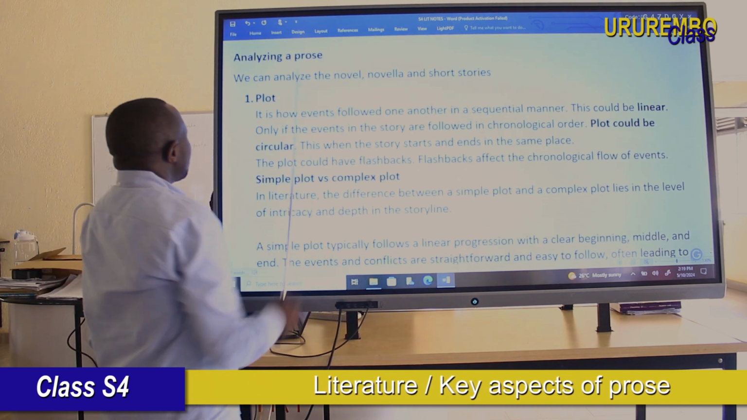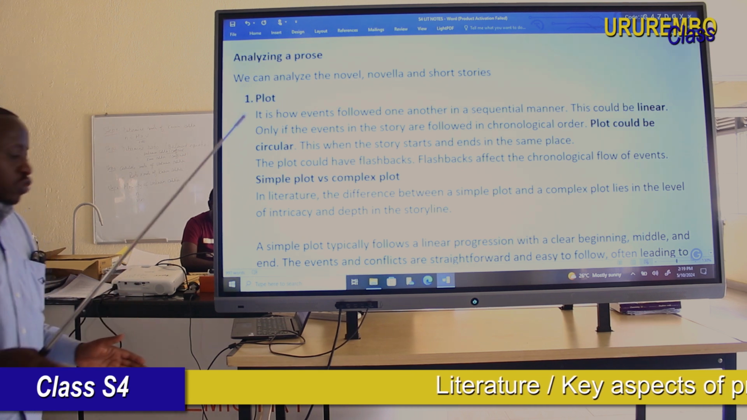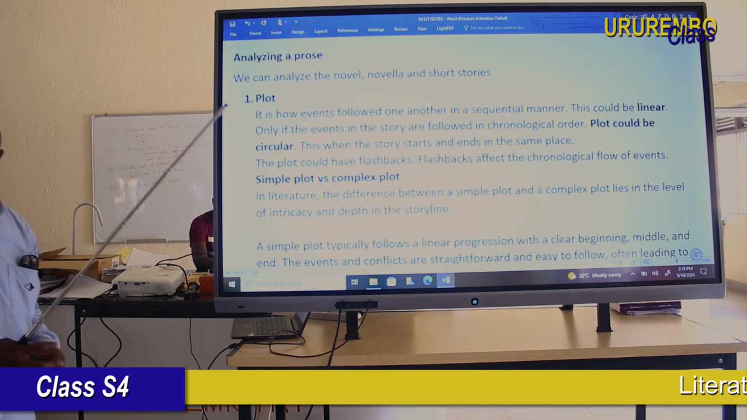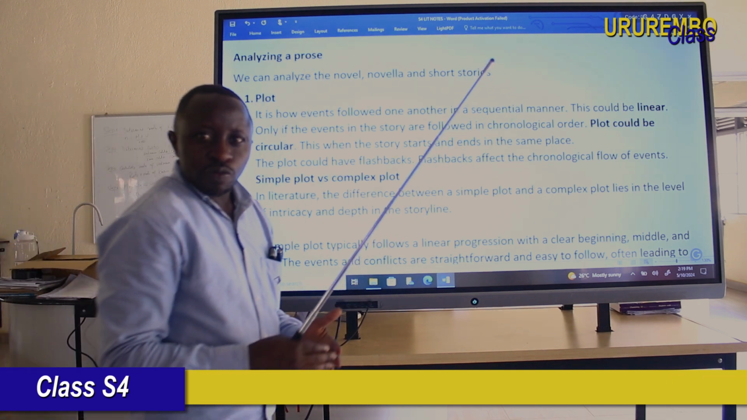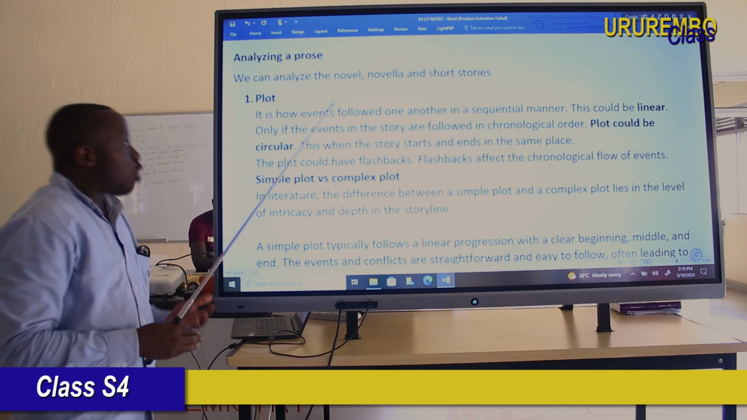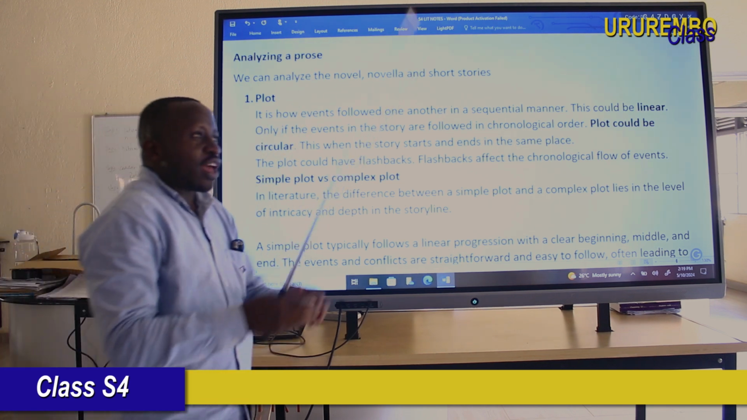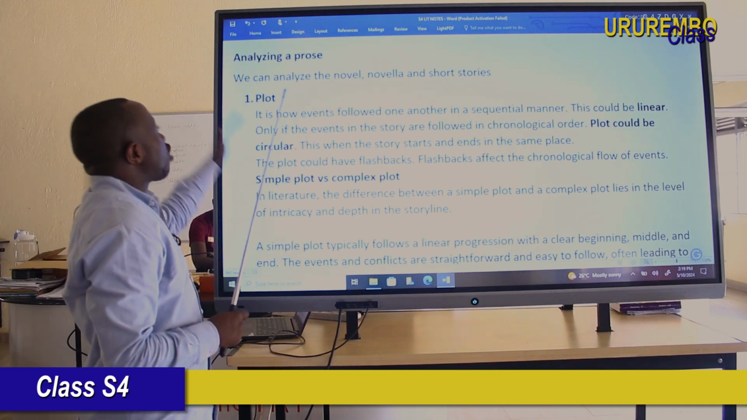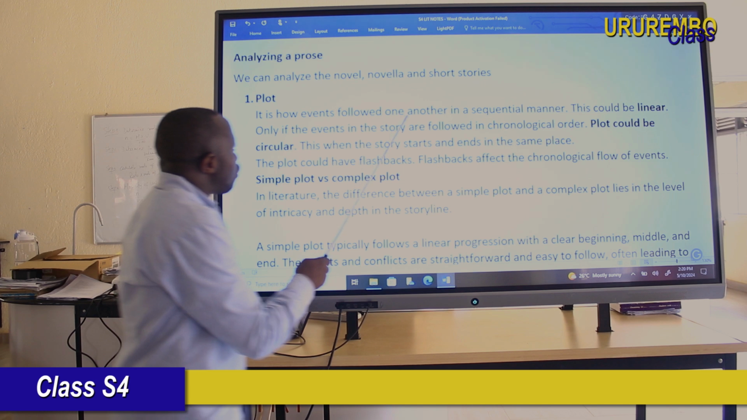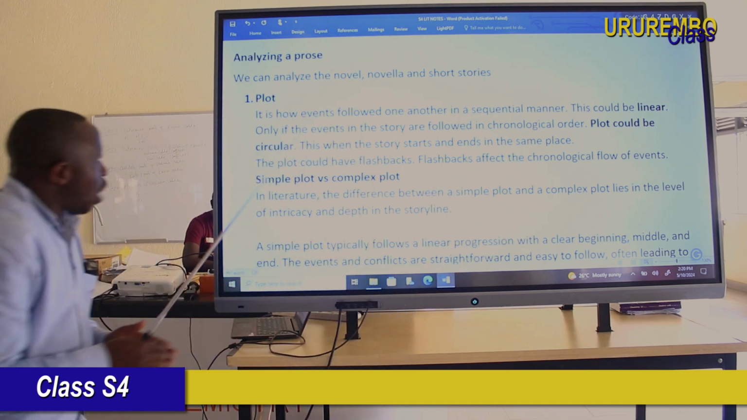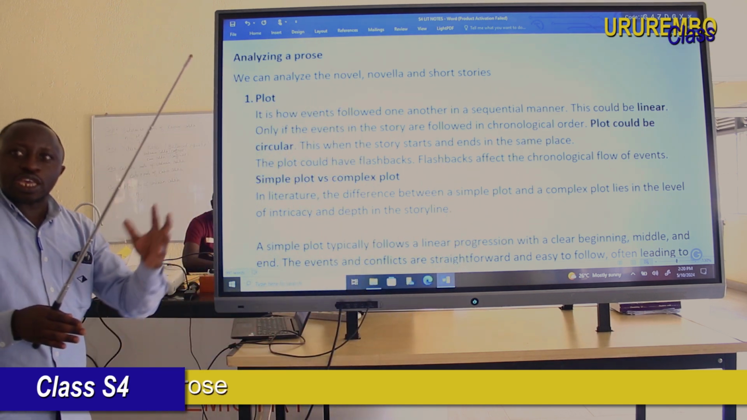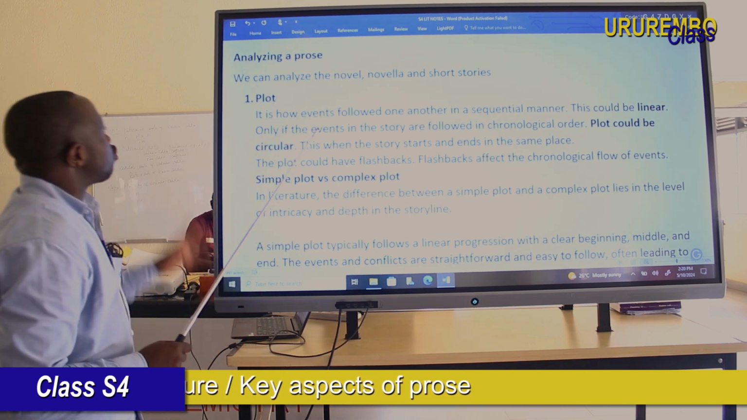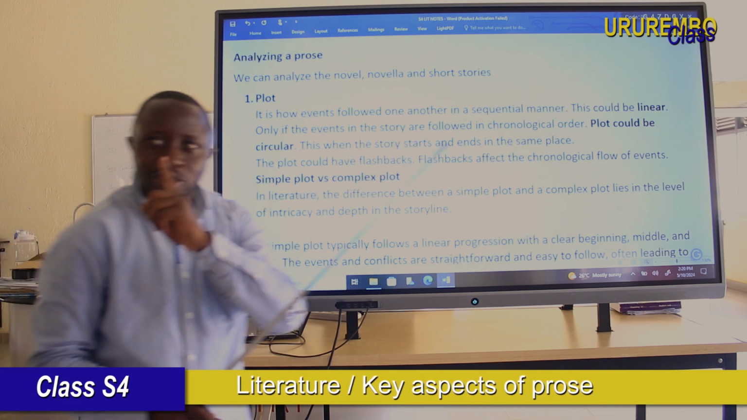Dear student, when you analyze prose, there are aspects that you will focus on. When you are analyzing a novel, a short story, a novella, or any literary text, you have to focus on these. Number one, the key aspect: when you analyze a novella, short story, or novel, you have to focus on the plot. Plot is the key aspect, number one.